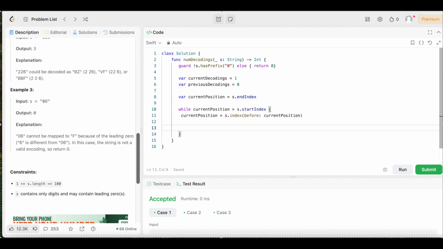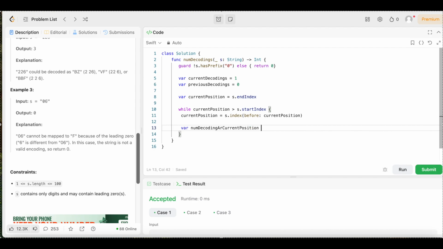Boom. Now we need to create a variable that will hold the number of ways to decode starting at the current position. So we're going to declare a variable. We could call it num decoding at current position.